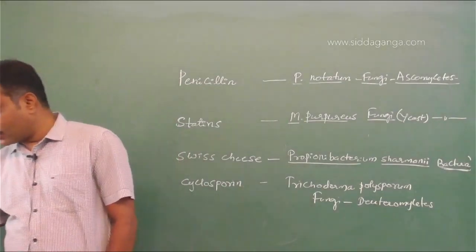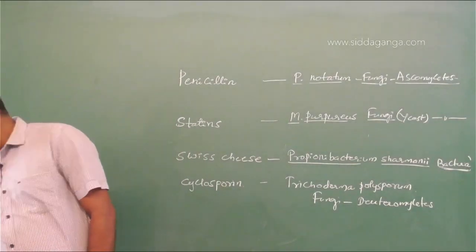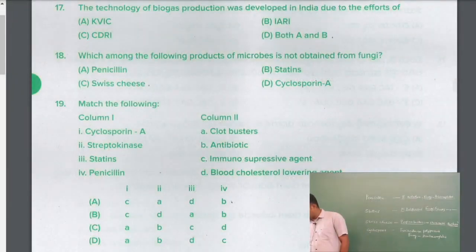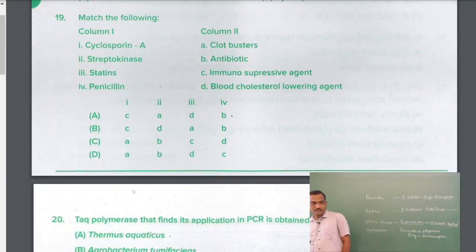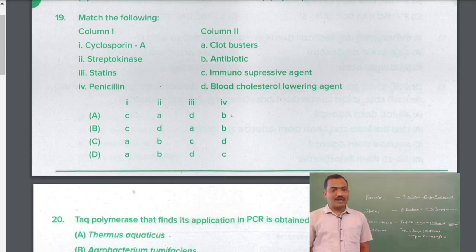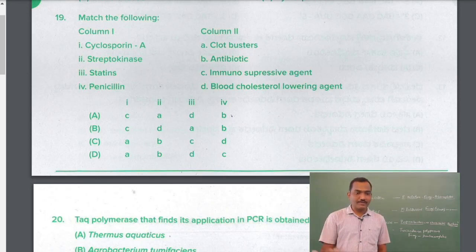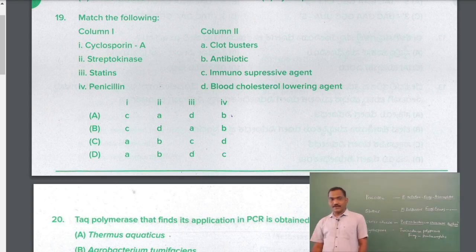So moving on to question number 19. Match the following column 1 with column 2. Again you have the products there: cyclosporin A, streptokinase, statin and penicillin in column 1, and the functions are mentioned in column 2. So we need to write the functions there.